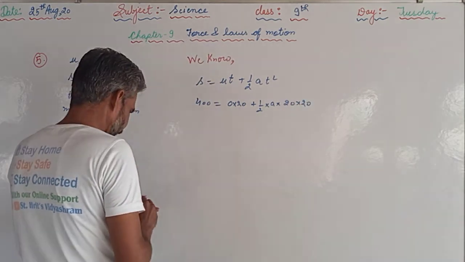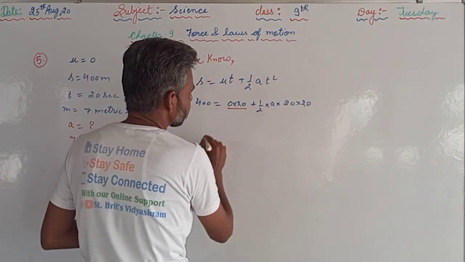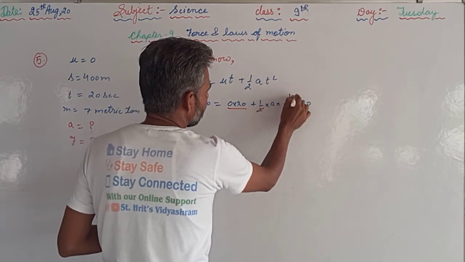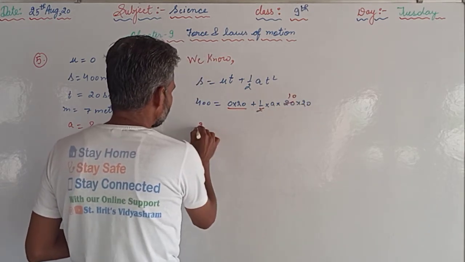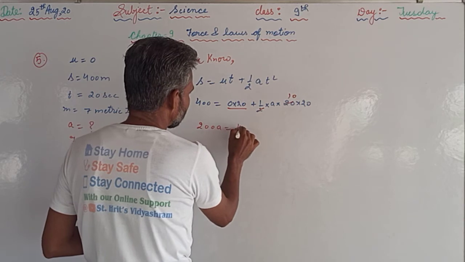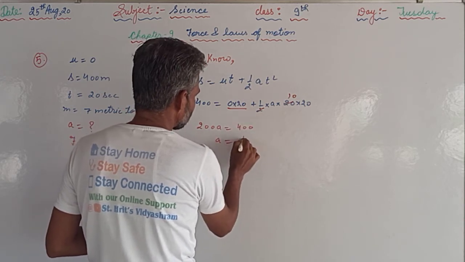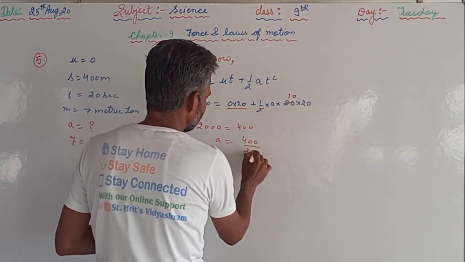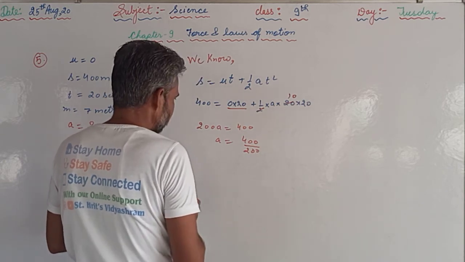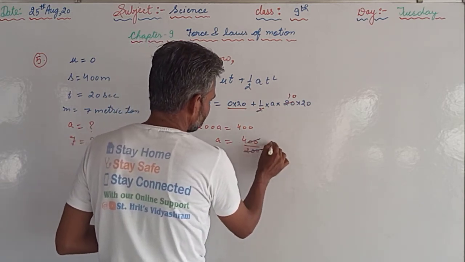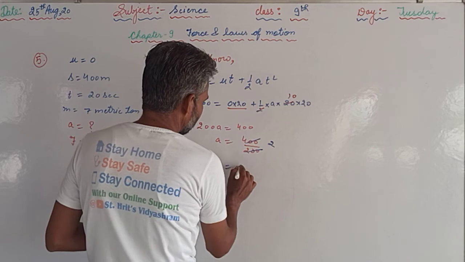So from here that becomes 0, and half into 20 is 10, 10 into 20 is 200. 200a is equal to 400, means a is equal to 400 divided by 200, and that will be equal to 2. From here we got a is equal to 2.